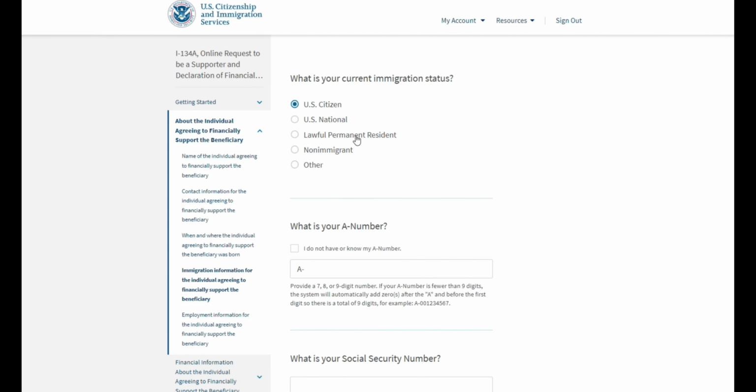However, please keep in mind that if you are not a U.S. citizen, U.S. national, or a permanent resident, the chances of this form getting denied are a lot higher if you are a non-immigrant, because the U.S. government and the immigration, they want to assure that you as a supporter can take care of the persons coming to the United States seeking humanitarian parole. And if you are in a non-immigrant status that is due to expire relatively soon, you may not be a good candidate to support these people.